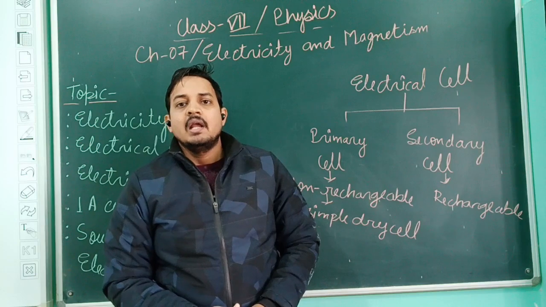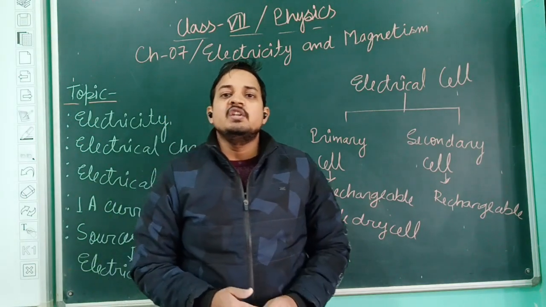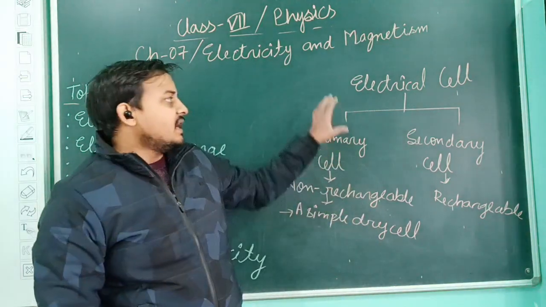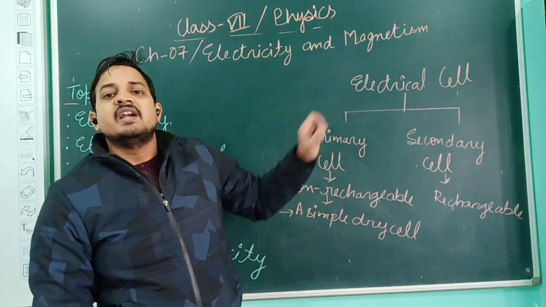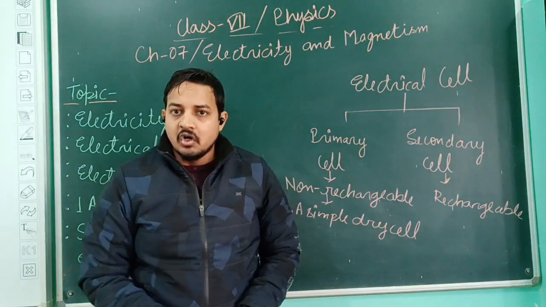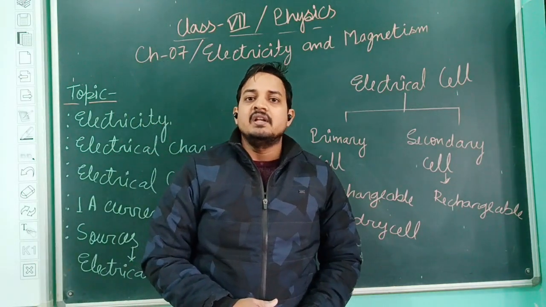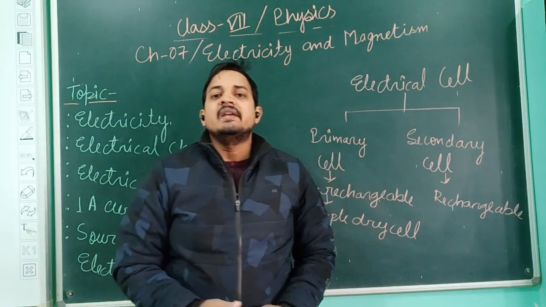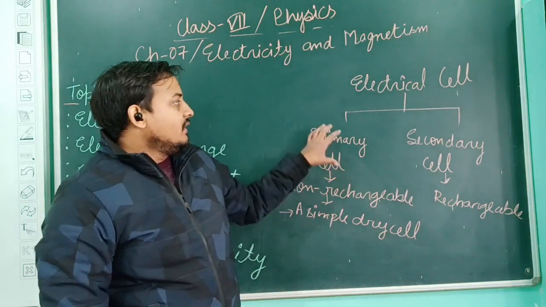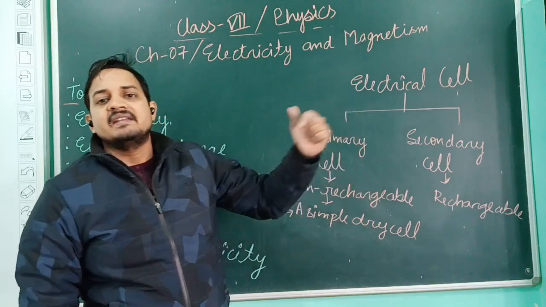What is an electrical cell? An electrical cell is the smallest or basic cell which is used to convert chemical energy into electrical energy. These are the smallest sources of energy, because some kinds of chemicals are filled inside them which can be used to convert chemical energy to electrical energy. Again, the electrical cell is further classified into primary cells as well as secondary cells.